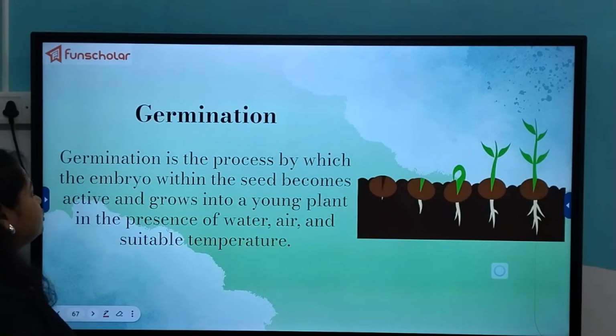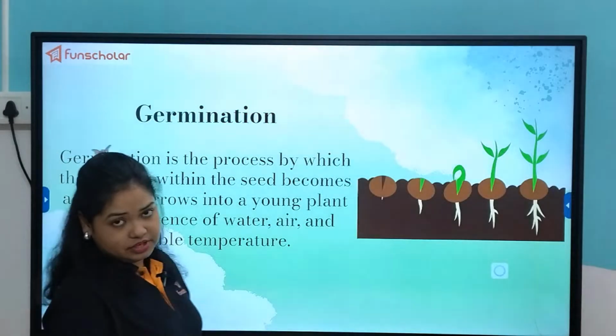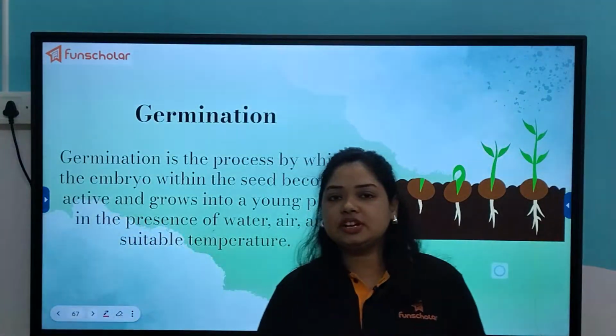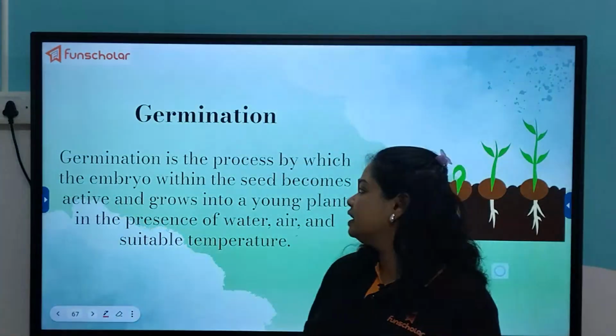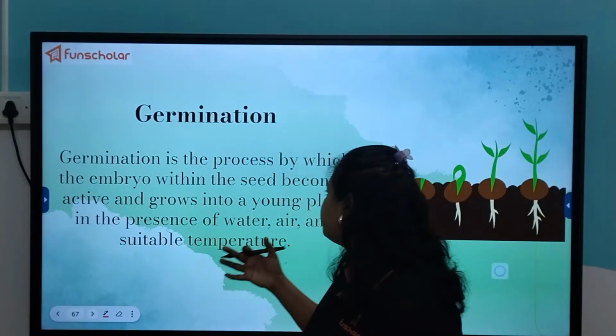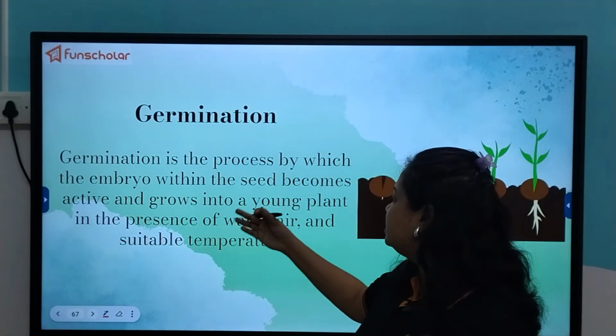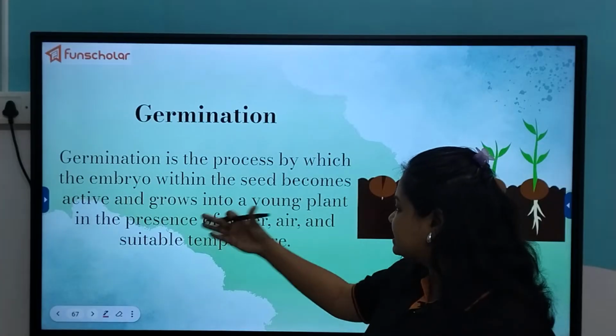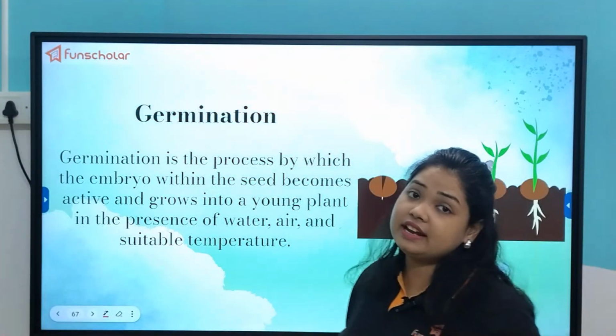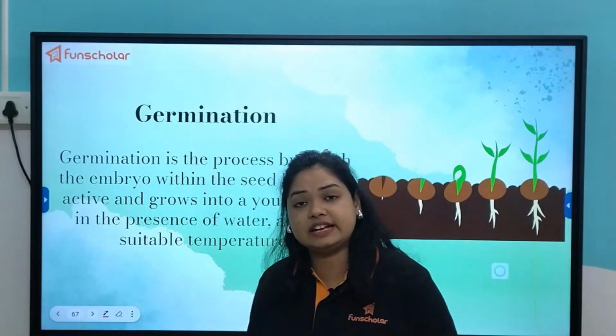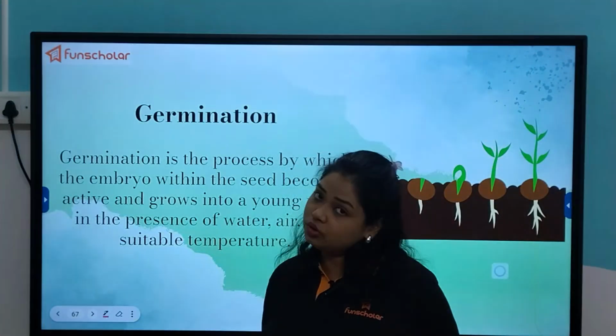Now coming to the next topic, seed germination. What is seed germination? This is a very common topic. Seed germination is the process by which the embryo within the seed becomes active. As I told you, it remains in an arrested form until it gets favorable conditions to grow.